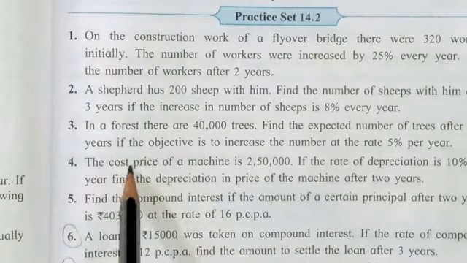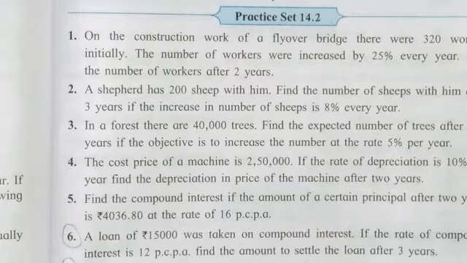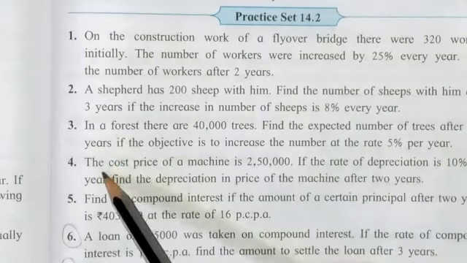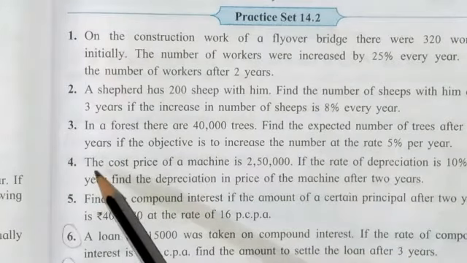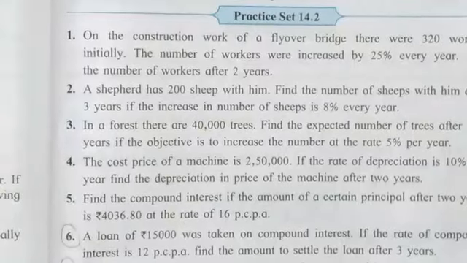But students, question number 4 and 5 are a little bit different where we can find the reduction in the amount. So students, in that case we have to do a little bit differently. So instead of solving question number 2 and 3, we will directly move towards question number 4 and 5. So let's see question number 4 now.